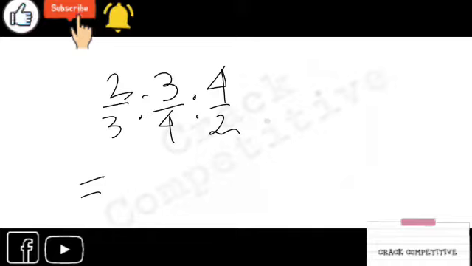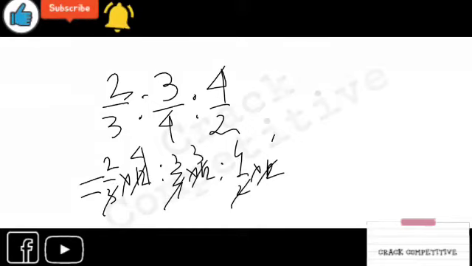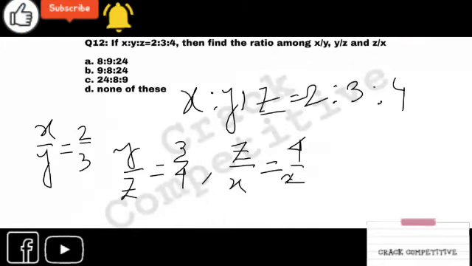What will be that? 2 by 3 into 12, 3 by 4 into 12, 4 by 2 into 12. 3 4s are 12, 4 3s are 12, 2 6s are 12. So 8, 9, 24. There is the option available, 8, 9, 24. Yeah, it is option A. 8 is to 9 is to 24. This is the answer.